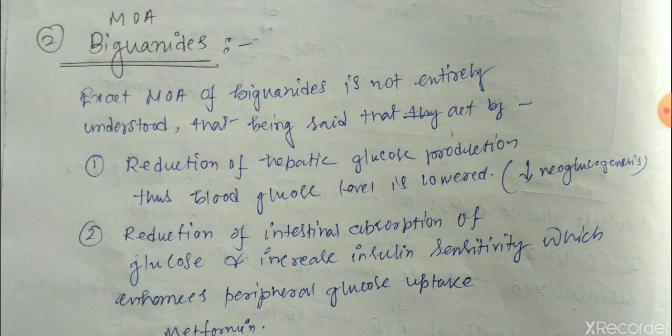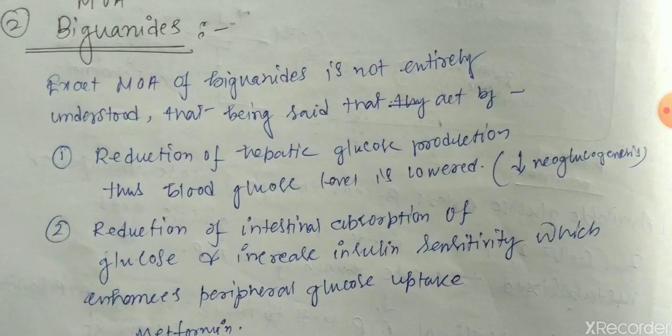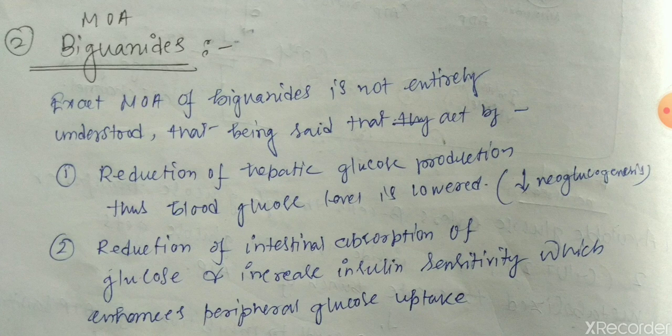That is, biguanides reduce the production of glucose in the liver. Thus, if there is a decrease in glucose production in the liver, then the blood glucose level will also be lowered. So from this we can say that neoglucogenesis in the liver is decreased. So production of new molecules of glucose is decreased in the liver, and it is the action of biguanides.